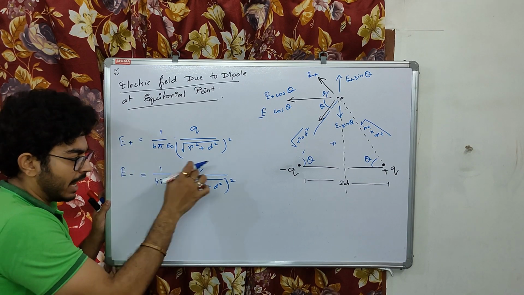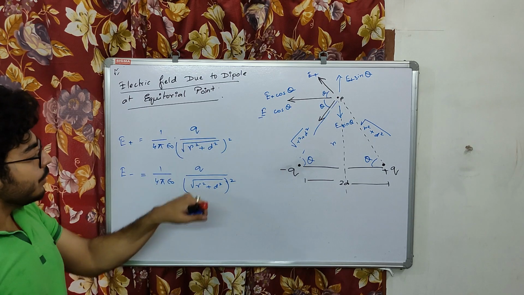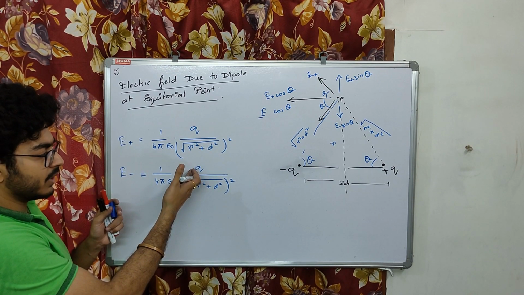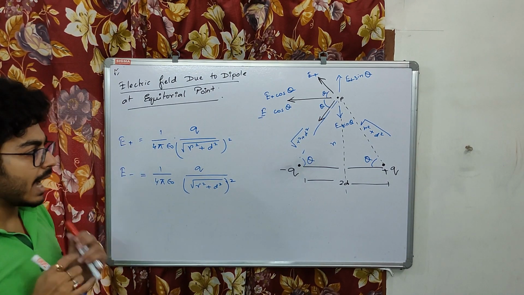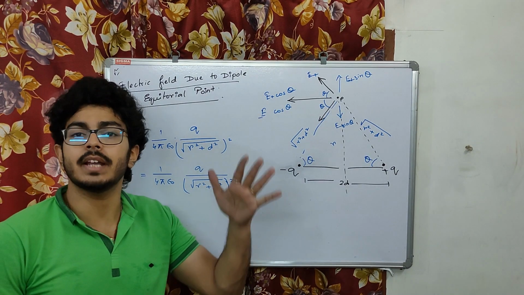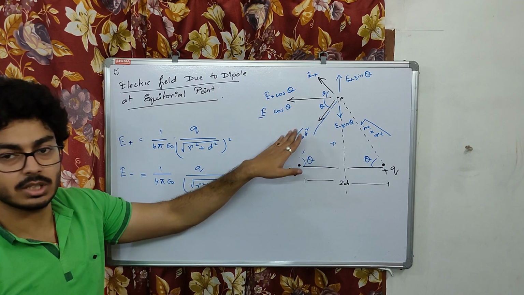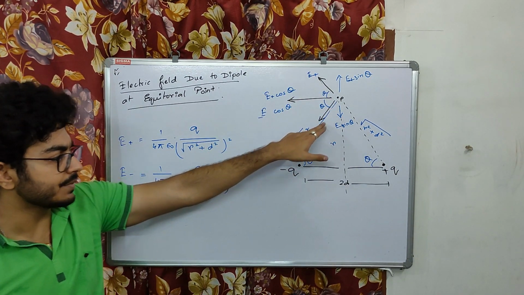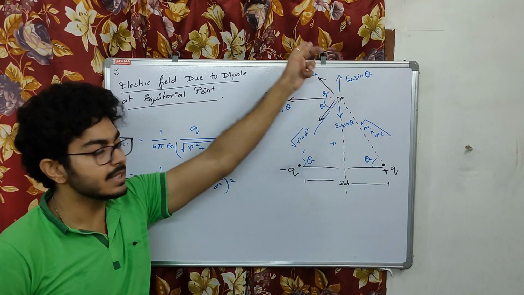Now this is negative q and positive q. Why haven't I put a negative and positive sign over there? You will say that due to the negative charge you are not putting any negative sign, and due to the positive charge you are not putting any positive sign. See, I have already considered the direction. The negative sign gives me the direction and the positive sign also gives me the direction. The electric field due to the negative charge is in this direction, and the electric field due to this positive charge is in this direction.